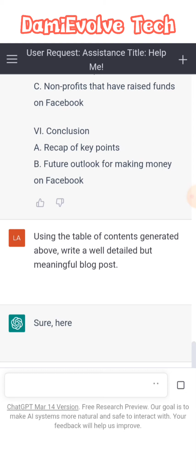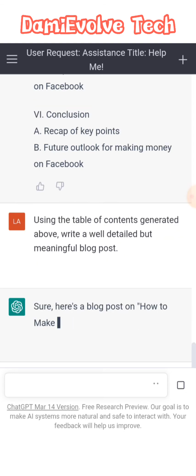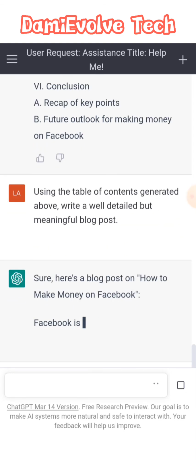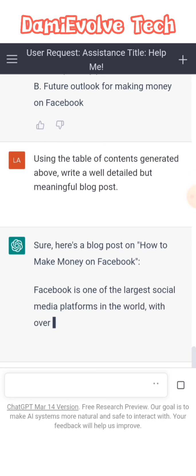As you can see, it's going to bring a blog post for us. It says, sure, here's a blog post on how to make money on Facebook. So this is the introduction.